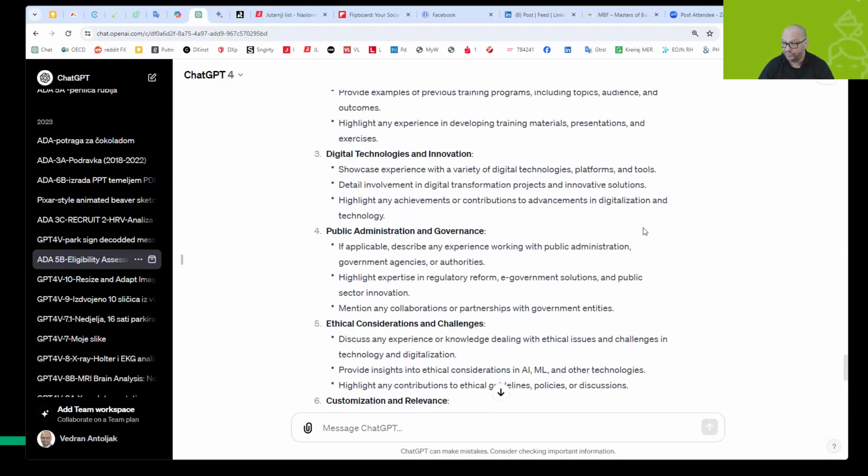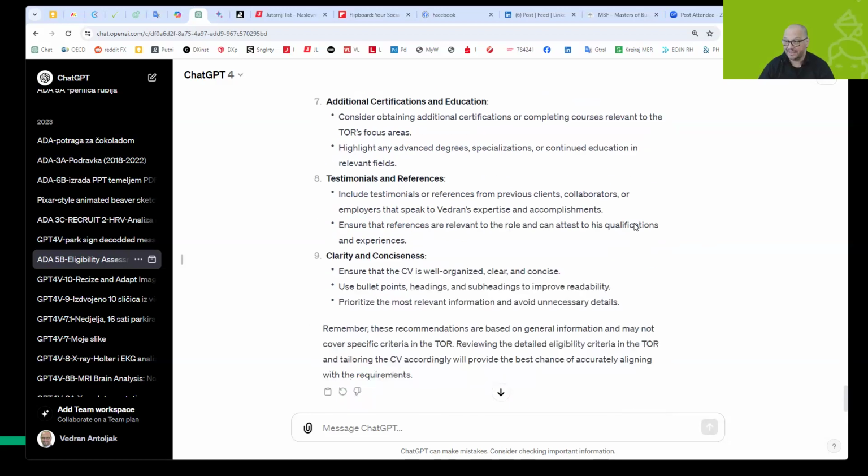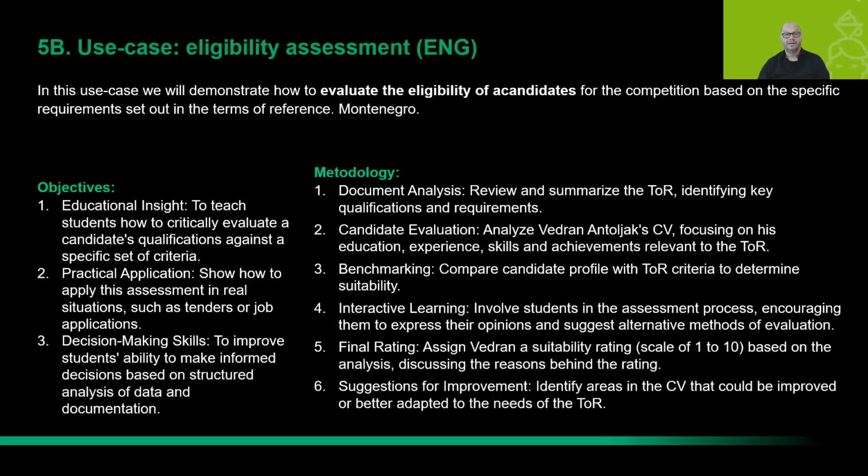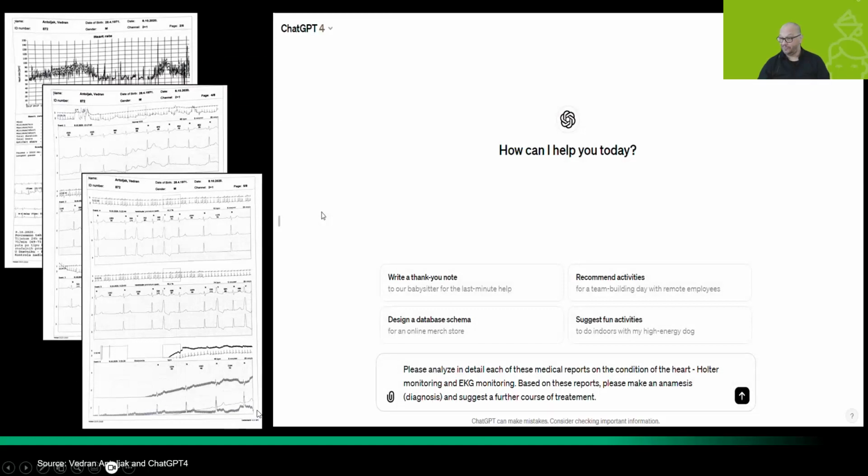What I did, I improved it based on its advice. And guess what? I won the tender. So I got this job just by using ChatGPT and trying to communicate with it in the appropriate way. I have a question from Ivan that I will read in a few minutes after I complete the third example, which is just one slide, you will see. It's basically something I wanted to share with you.